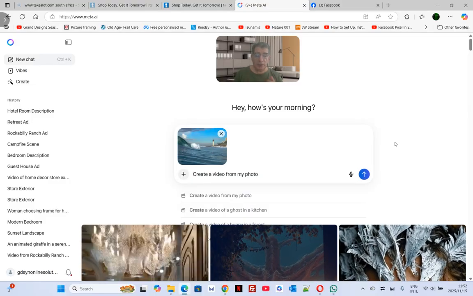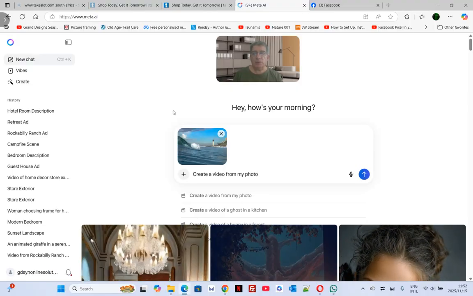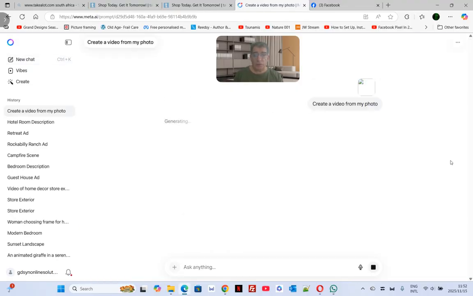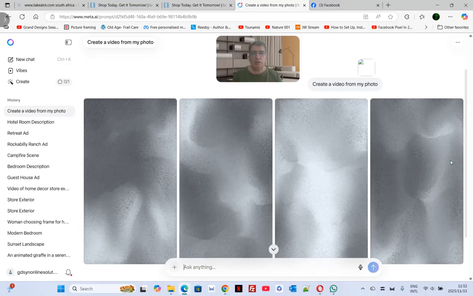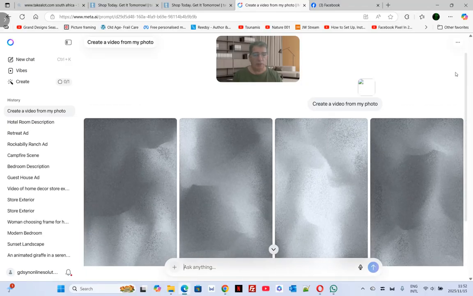Getting back to this whole thing, create a video from my photo. Let's do this, and I'll show you how it works. You click on send. This is free. This is something that Meta has done for absolutely no cost. It gives you a 5-second video playback of a still image, which is really, really cool.